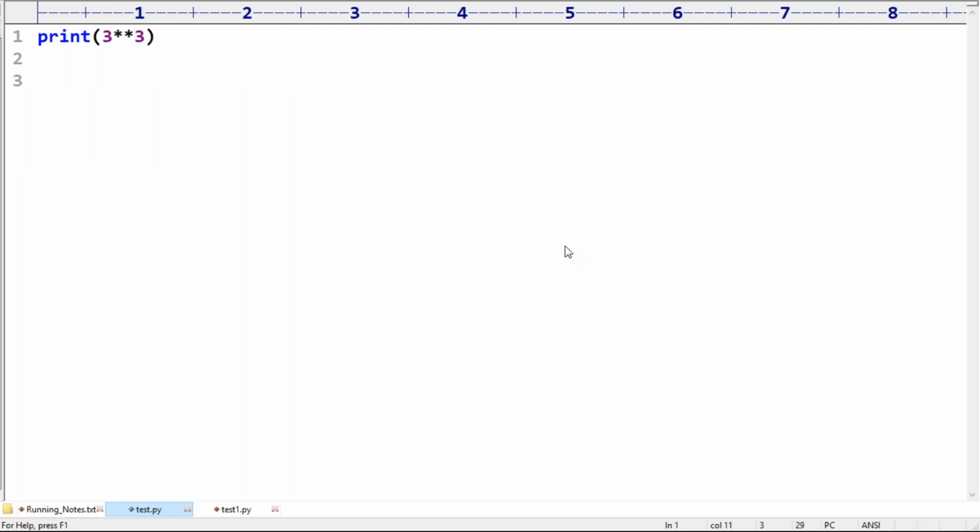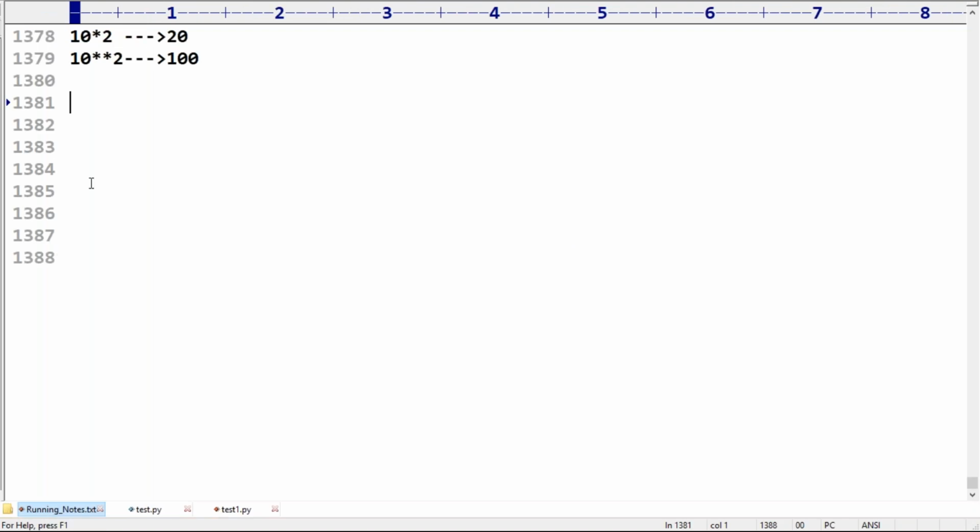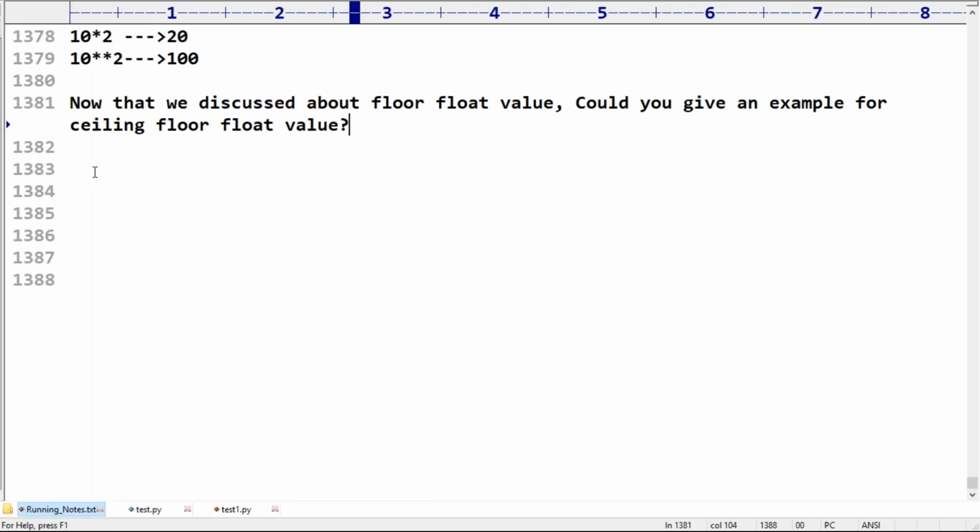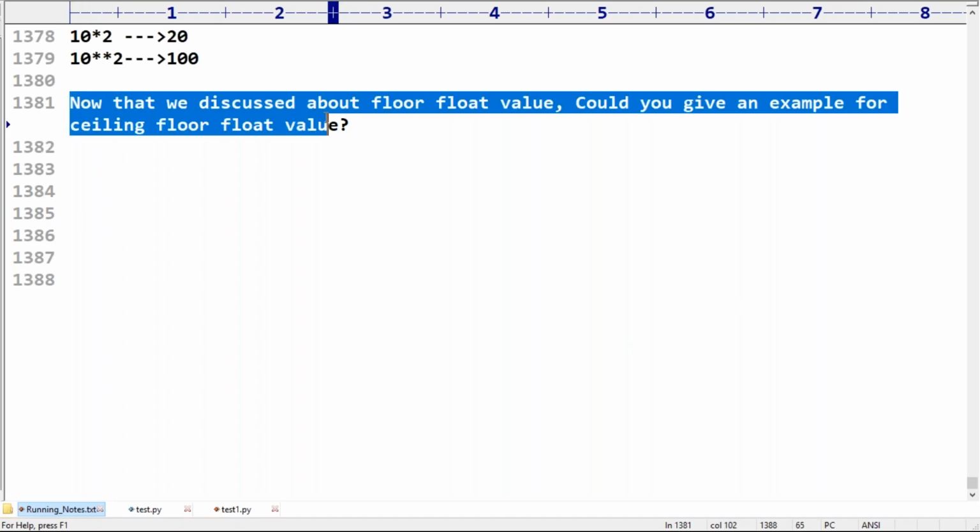Ceiling float value, nothing. Just for understanding, there is no ceiling operator of that type. We have only the floor division operator. The ceil division operator is not there in Python. Sai Krishna is asking, sir, you discussed the floor division operator, what about the ceil division operator? Sorry, not there. Why did I introduce ceil? In normal mathematics, floor value and ceil value, you have to be aware of the difference. Clear? Who is asking? Sai Krishna.